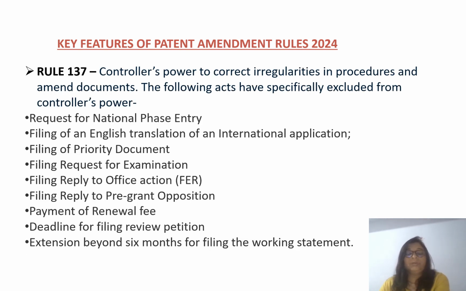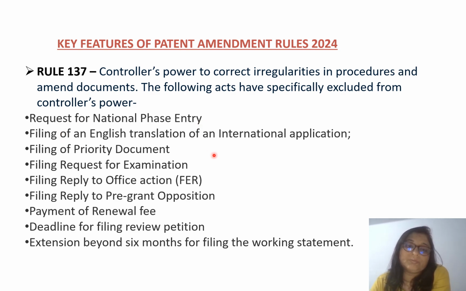Now there is Rule 137. According to this rule, the controller has power to correct irregularities in procedures and amend documents regarding those procedures. But now under the new patent amendment rules, there are the following acts which have been specifically excluded from the controller's power. That means now they can't make any changes alone on these particular acts. So what are these acts? Request for national phase entry. Here the controller can't correct irregularities in procedures or amend documents.